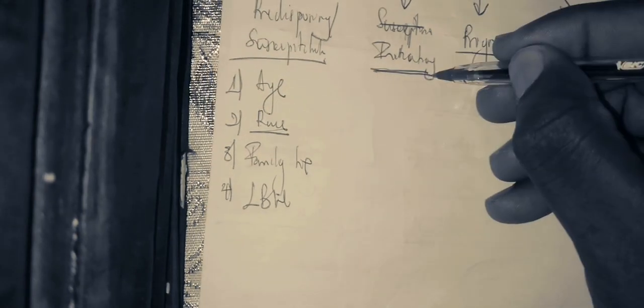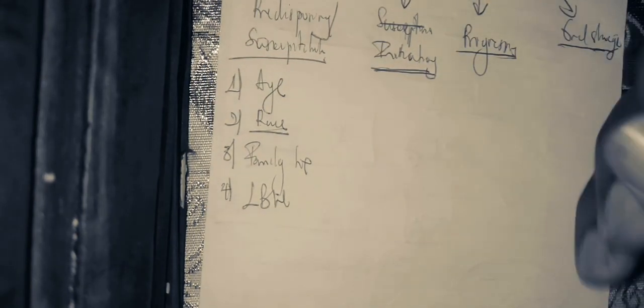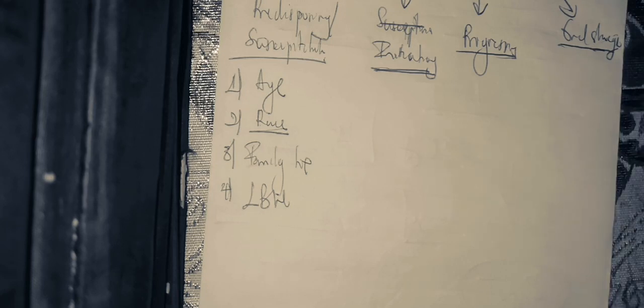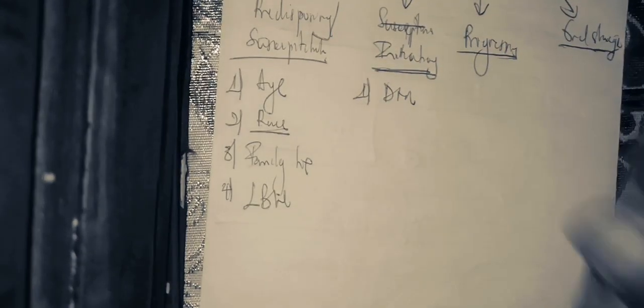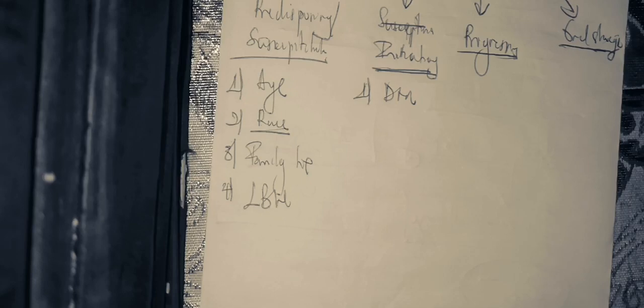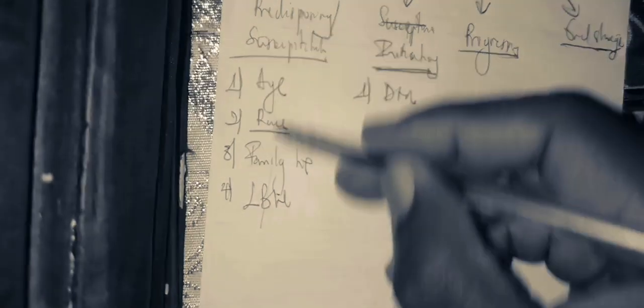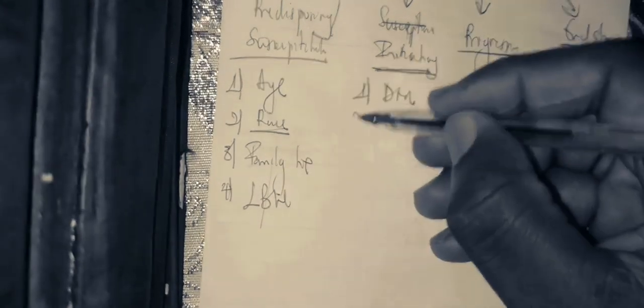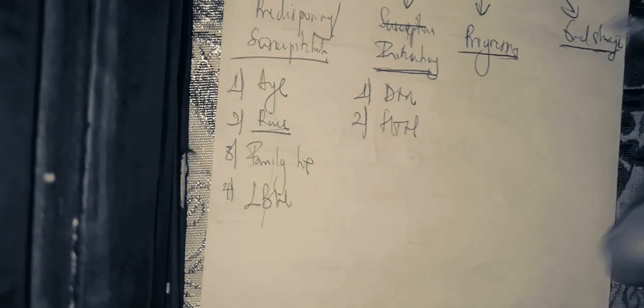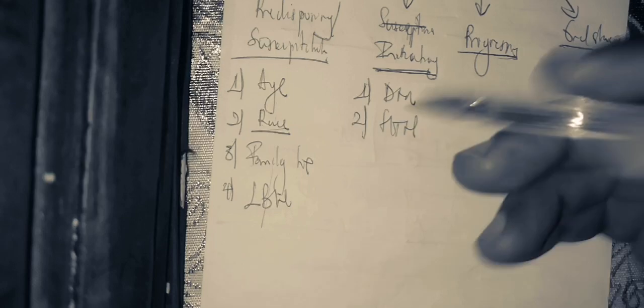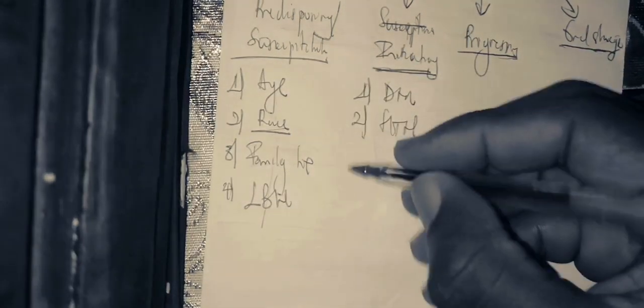Now, the initiating risk factors: what are the elements that are required in order for you to initiate chronic kidney disease? You have things like diabetes mellitus. If somebody has diabetes mellitus, it can initiate the disease in patients who are predisposed. The second thing is hypertension. If somebody has hypertension, it can initiate the disease in somebody that is predisposed.